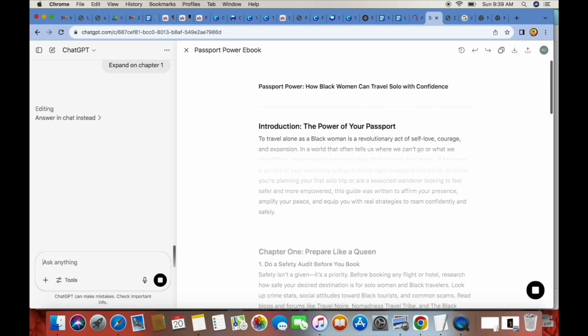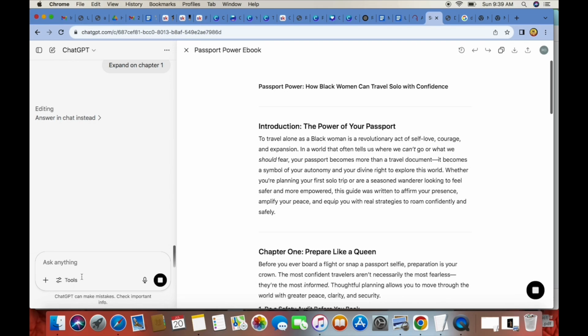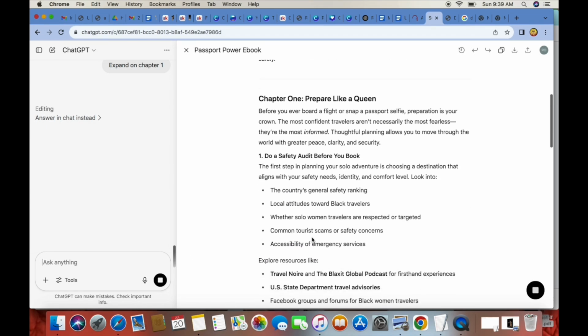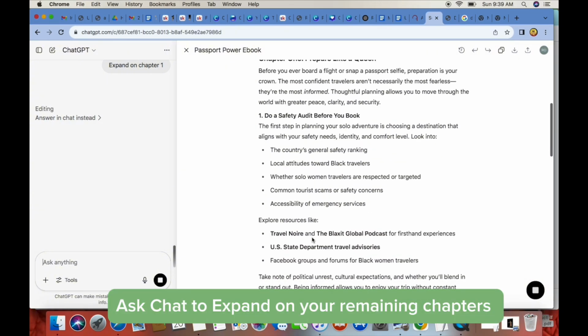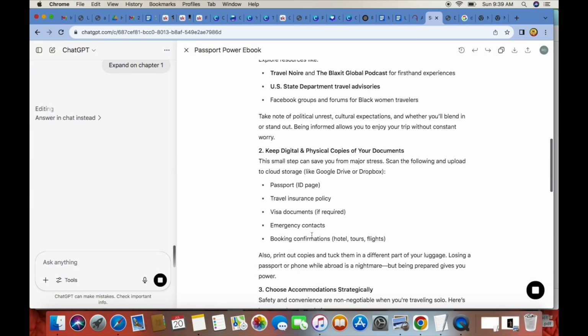And here it is editing chapter 1 for us, giving us more details. I just love this because it's just automatic. Chat just gives you everything you need to create. And it expanded on chapter 1 and gave us a lot of additional information.